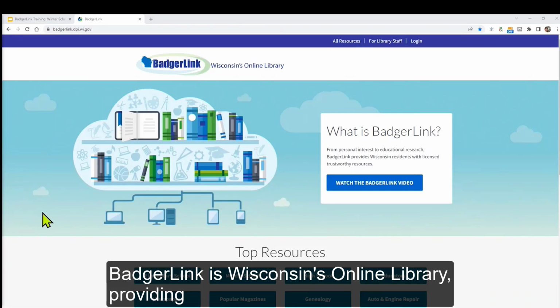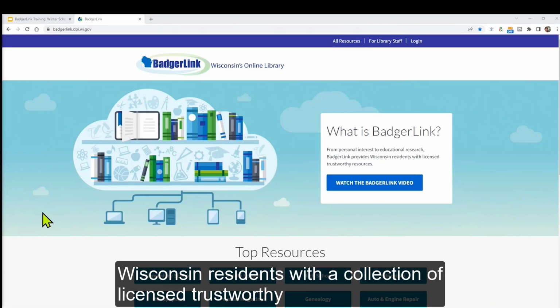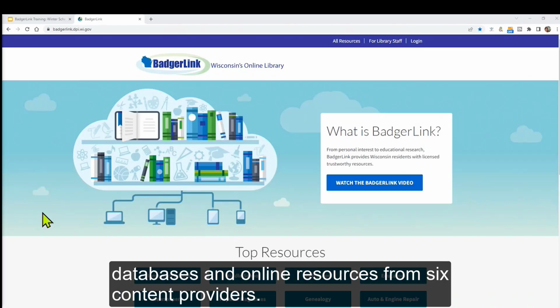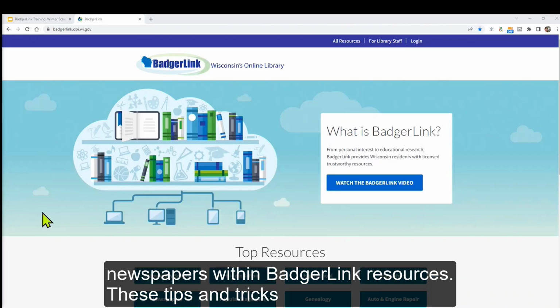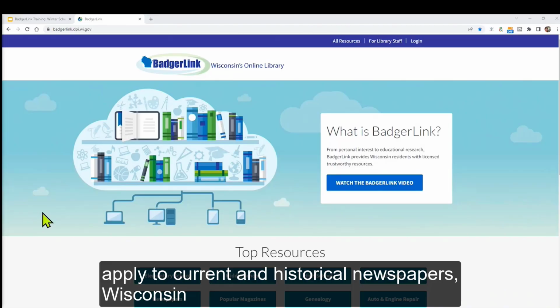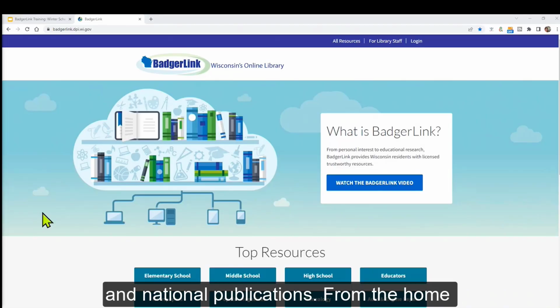BadgerLink is Wisconsin's online library, providing Wisconsin residents with a collection of licensed, trustworthy databases and online resources from 6 content providers. Today, I will be providing a quick overview of searching for newspapers within BadgerLink resources. These tips and tricks apply to current and historical newspapers, Wisconsin, and national publications.